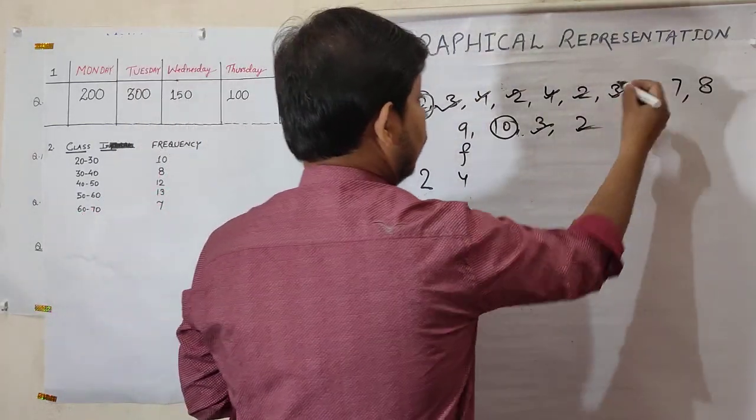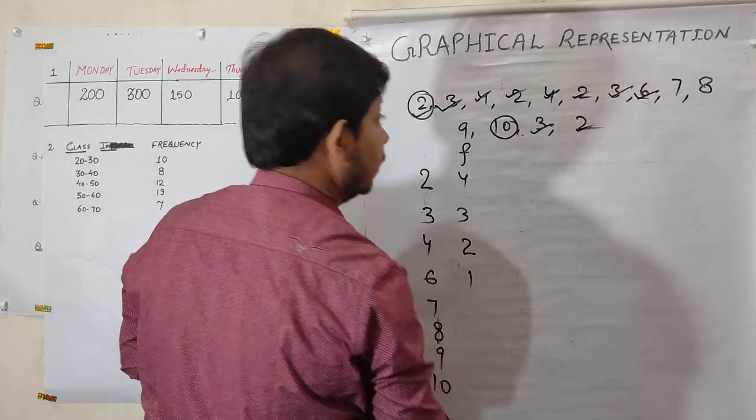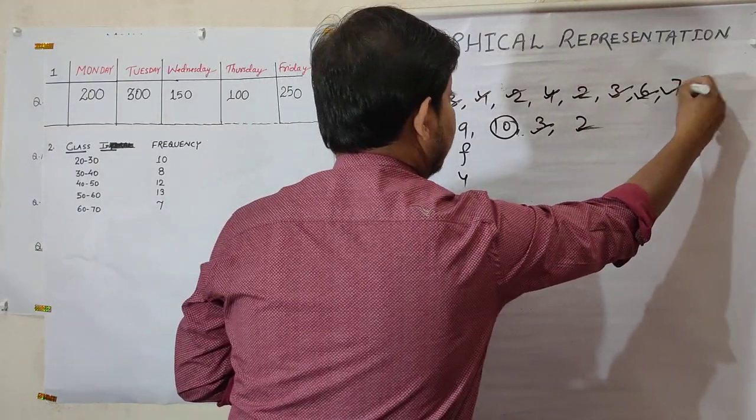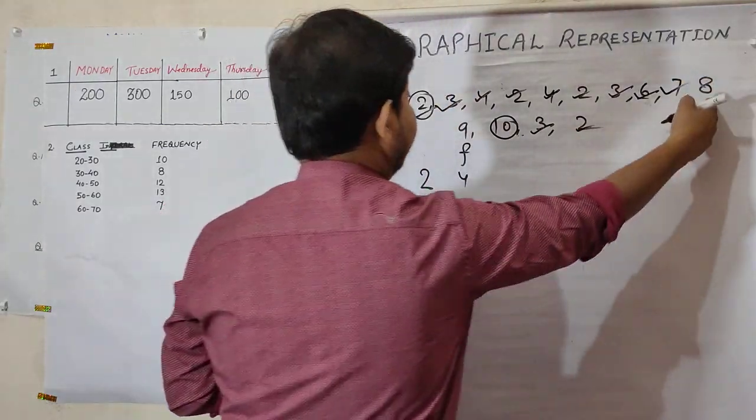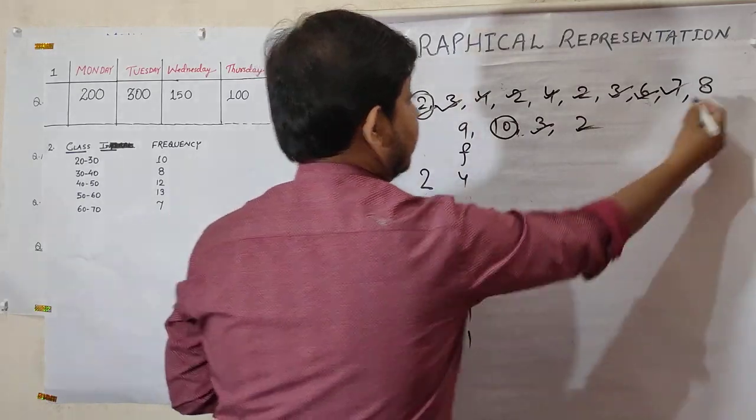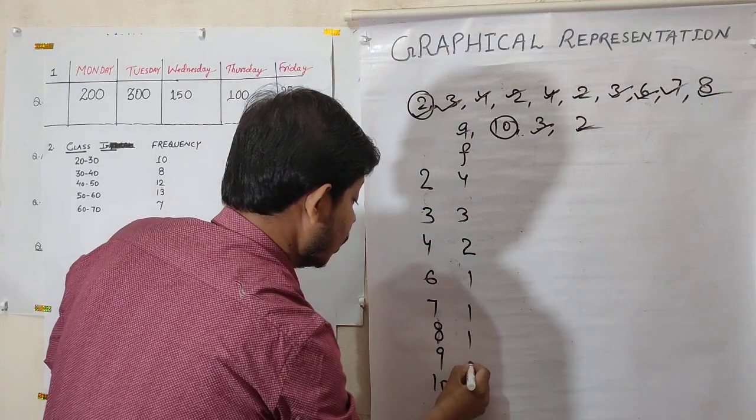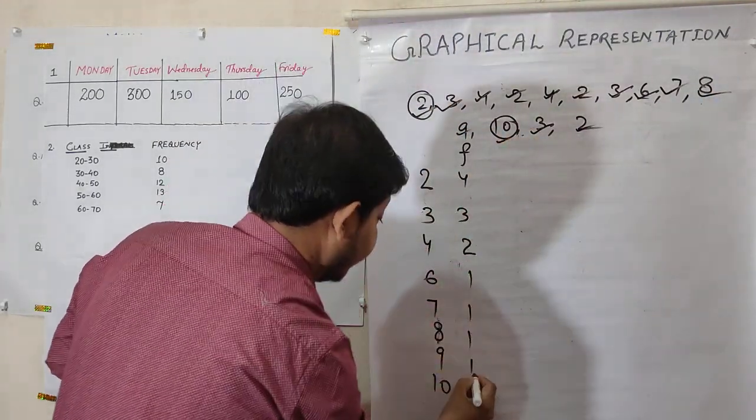How many times 6? 1 time. Then 7, how many times? 1 time. Then 8, how many times? 1 time. Then 9, how many times? 1 time. And then 10, how many times? 1 time.